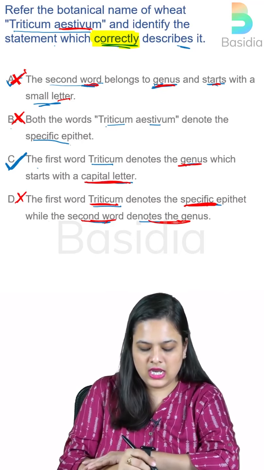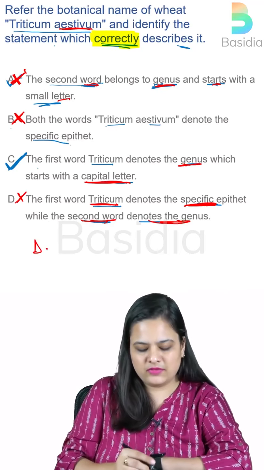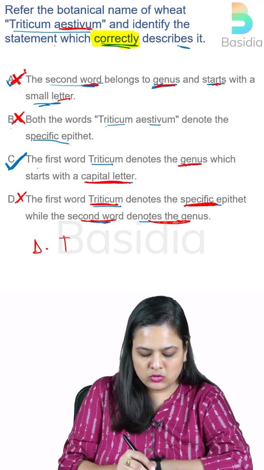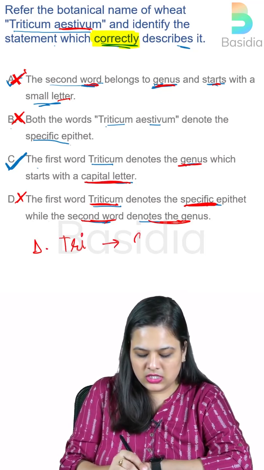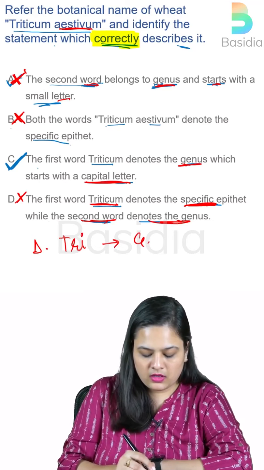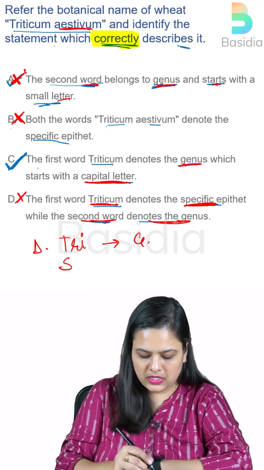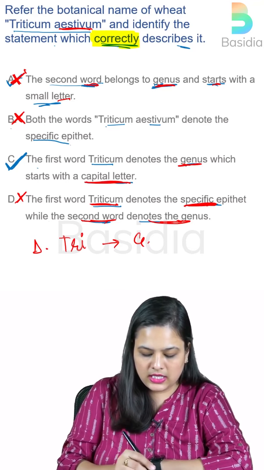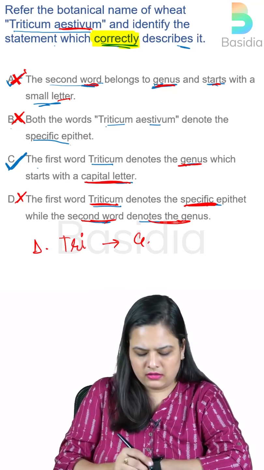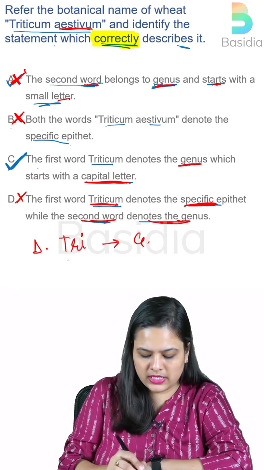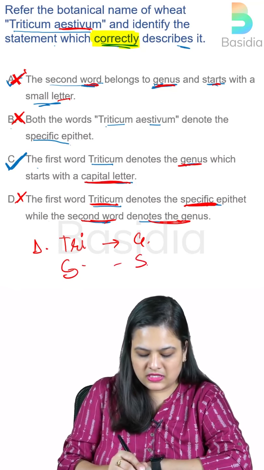Now, in option D, they could have just written it like this: the first word Triticum denotes genus, and the second word, specific epithet, as we have already written. They could have just added that the first word is genus and the second word is the specific epithet, right?